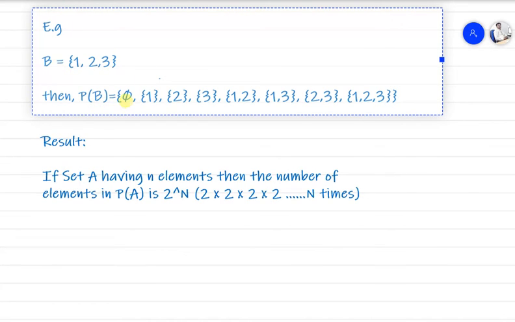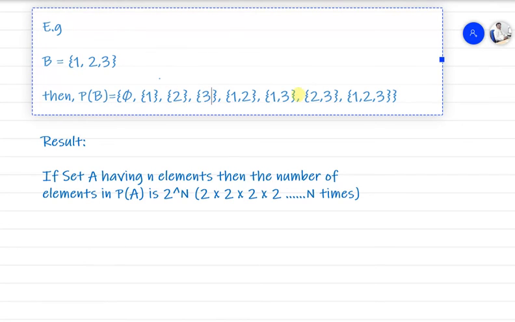So the first element is, sorry, the null set. The null set is a subset itself, right? This is again a subset of the given set. This is another subset, and all these are the possible subsets of the given set. Except these, no other subset is possible for set B, right?